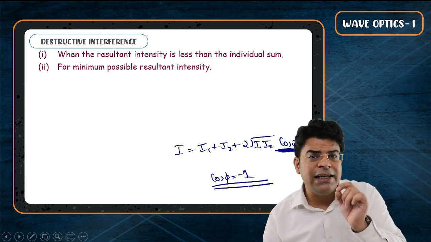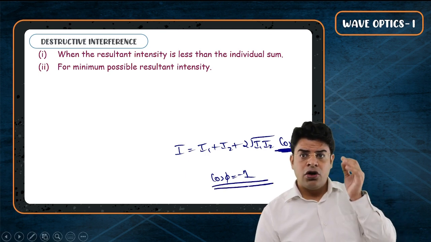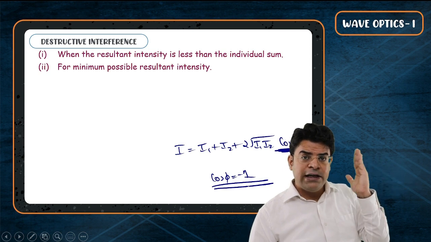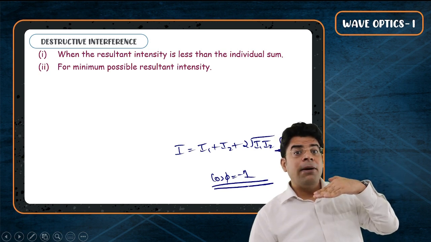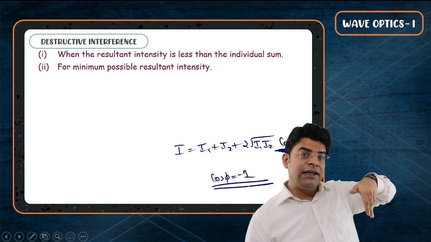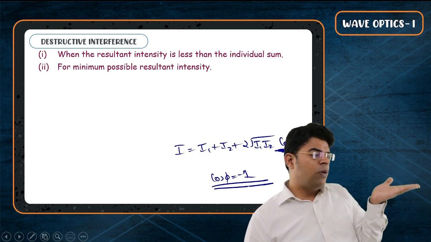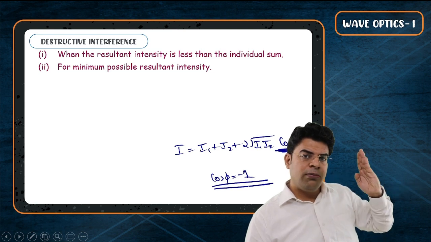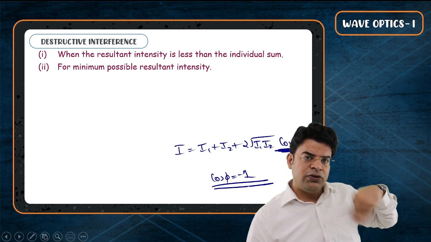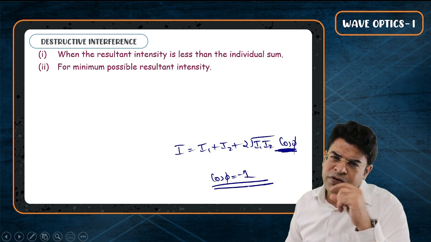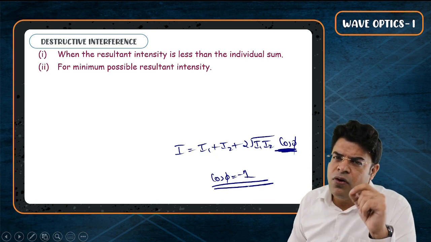And cos phi is minus 1 when? Cos 0 is 1, cos 90 is 0, cos 180 is minus 1, cos 270 is 0, cos 360 is 1. So for the cos, the dance goes like 1, 0, minus 1, 0, 1, 0, minus 1, 0. Now, for which value of phi will cos phi be minus 1?